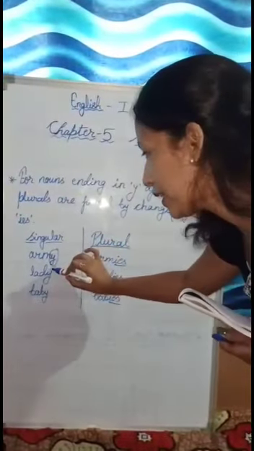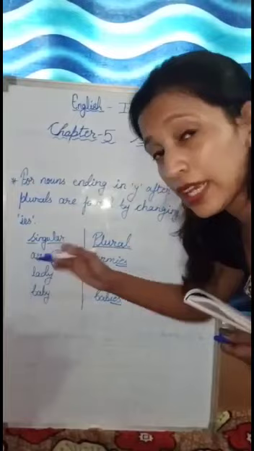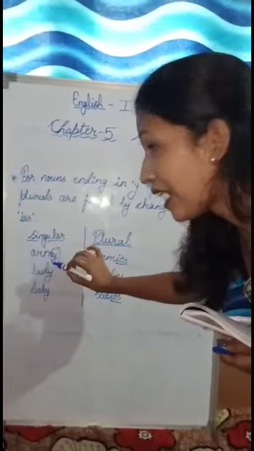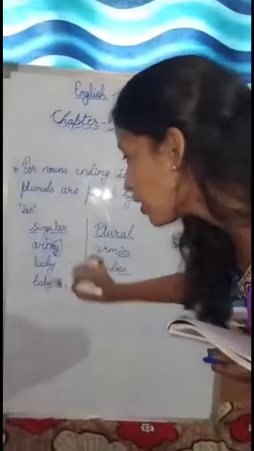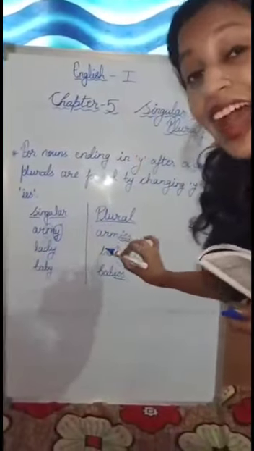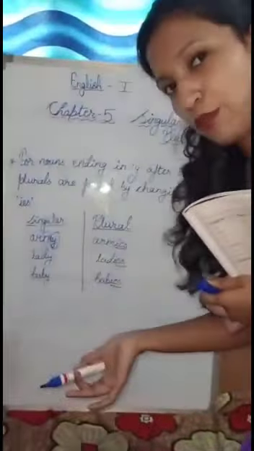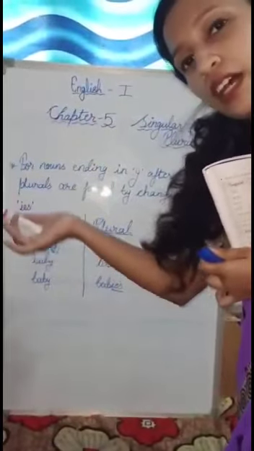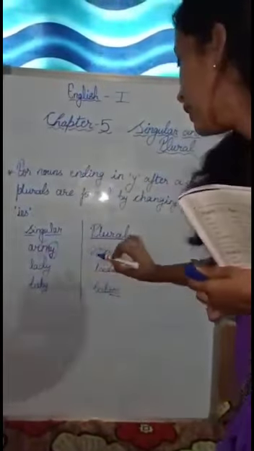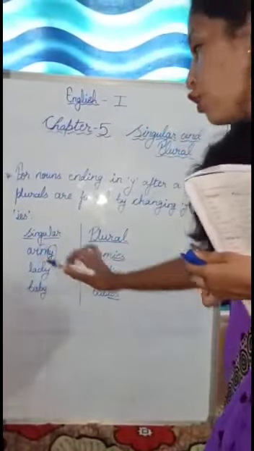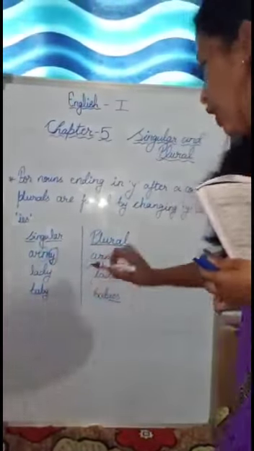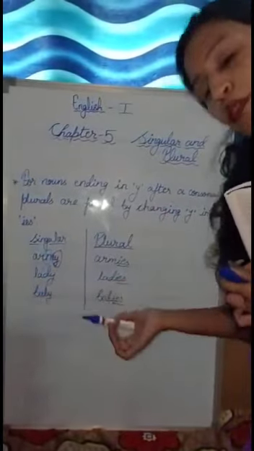You can see in the example also, army is a singular noun but it is ending with Y, and before Y you see M is a consonant. That means you will add IES to make it plural. You won't add S or other alphabet, but you will add these three alphabets IES to make it plural. So army is a singular noun but armies is a plural noun.